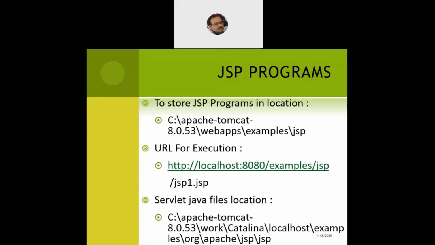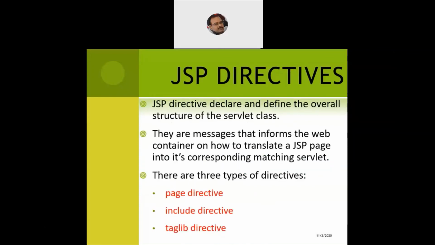We have seen the execution in our last class, so we'll again see the execution of the JSP page. But in the meantime, what we can also go through is something called JSP directives. JSP directives declare and define the overall structure of a servlet class, because servlets are always there. JSP is not a substitute or an alternative to a servlet.